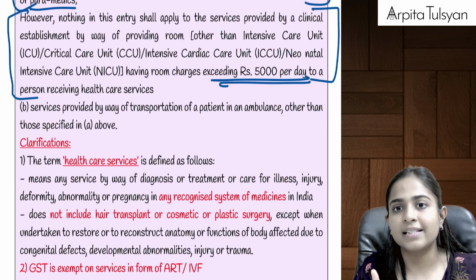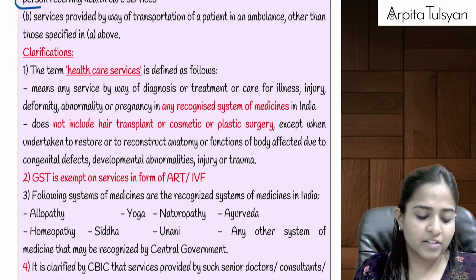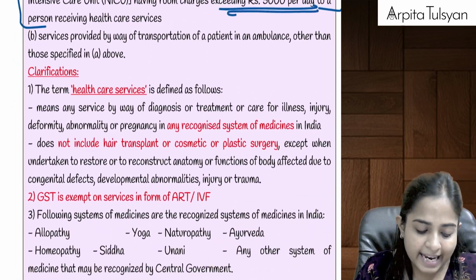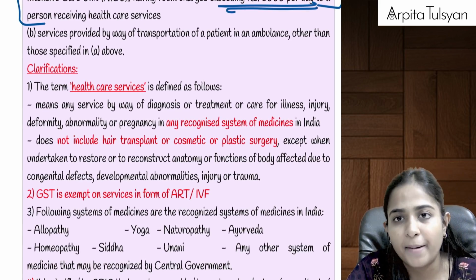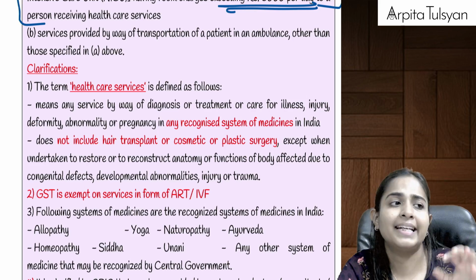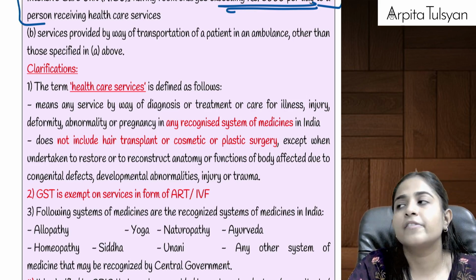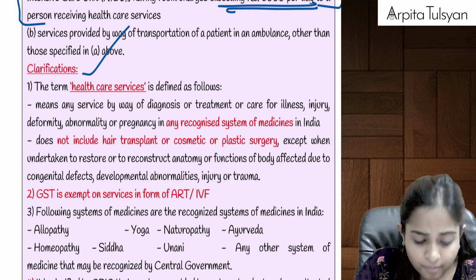Not the healthcare services, but the room rent. Room rent charges will be totally taxable. This is one particular service under healthcare which is exempted. And the second service is if there is any transportation of a patient in any ambulance, it can be by road or it can be an air ambulance, etc. Any services for transportation of a patient will be totally exempted from GST.